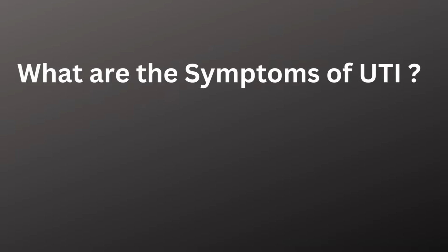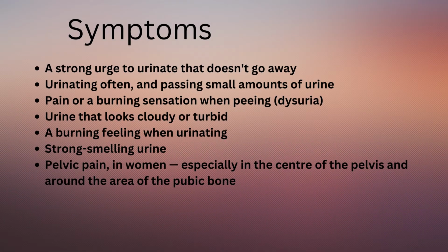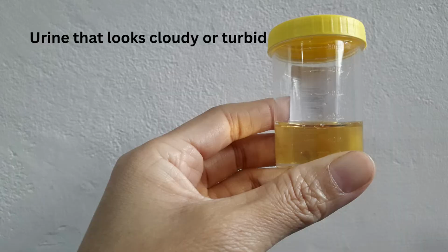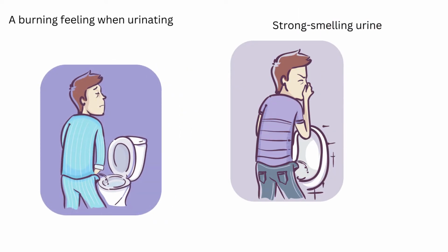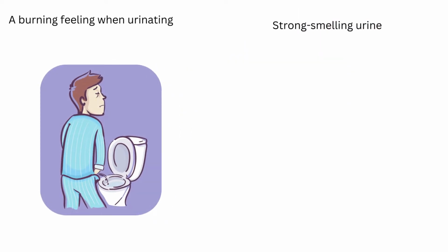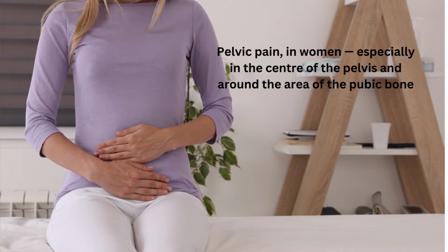What are the symptoms of UTI? The symptoms of UTI may include 1. A strong urge to urinate that doesn't go away. 2. Urinating often and passing small amounts of urine. 3. Pain or a burning sensation when peeing, dysuria. 4. Urine that looks cloudy or turbid. 5. A burning feeling when urinating. 6. Strong-smelling urine. 7. Pelvic pain, in women, especially in the center of the pelvis and around the area of the pubic bone.